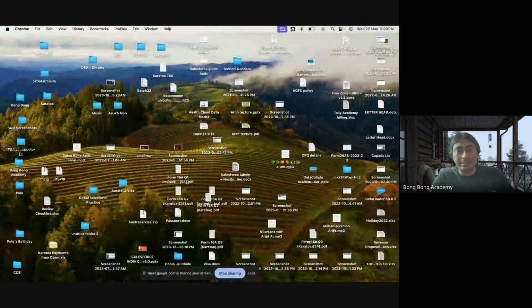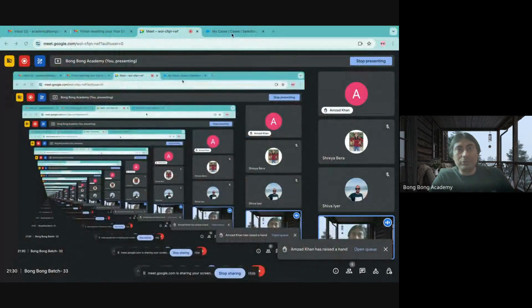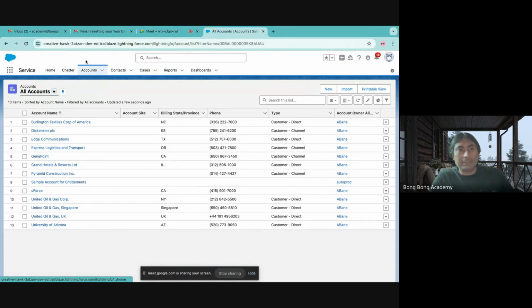Let us see this. So if you go to accounts tab, exactly, these are all fields, right? These are rows, those are records. So account is a table.